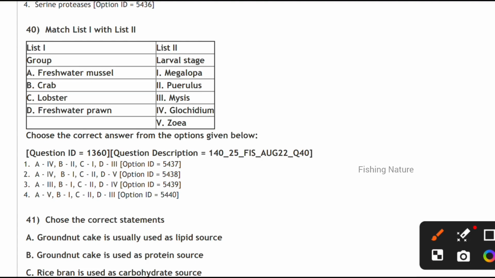Next, match list 1 with list 2. Let's match this. Freshwater mussel is Glochidium, crab is Megalopa, lobster is Puerulus, and freshwater prawn is Zoea. So option 2 is correct.